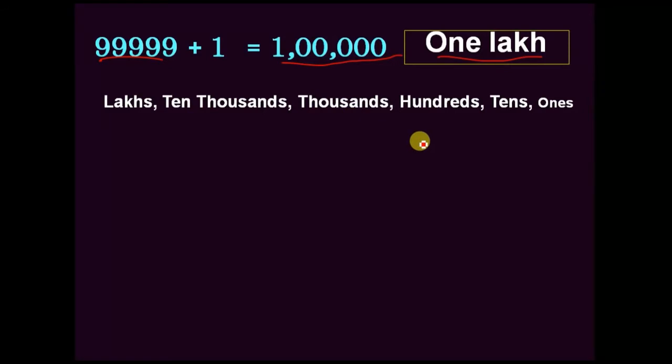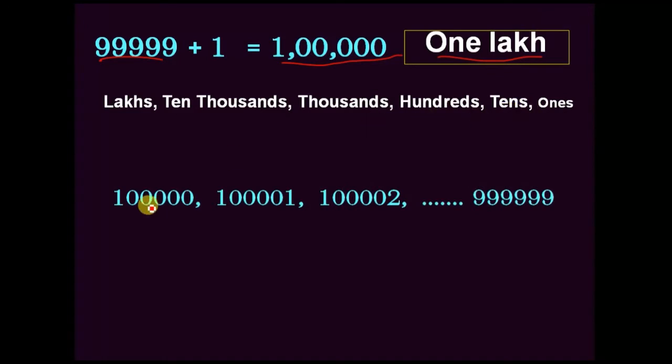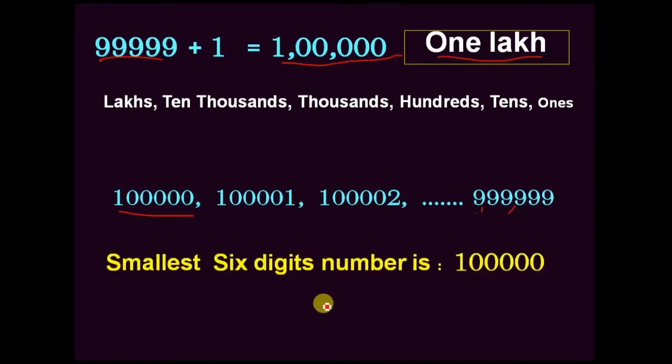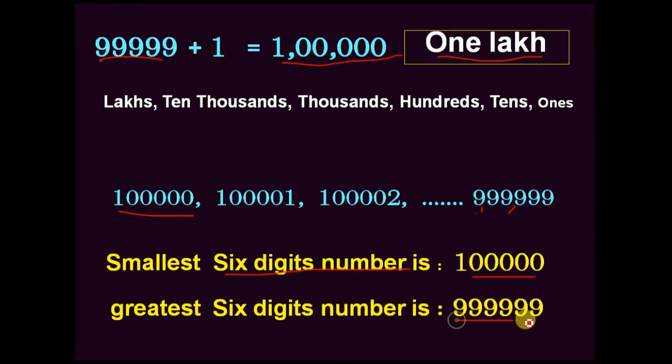Now, the smallest one is 1 lakh and the greatest one is all nines with 6 place values, that is 9,99,999. We can write this like this: the smallest 6 digit number is 1 lakh, the greatest 6 digit number is 9,99,999.